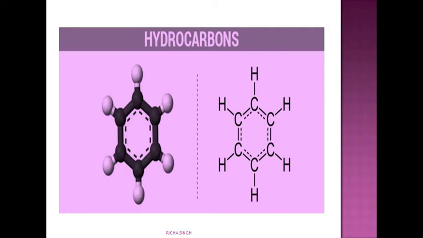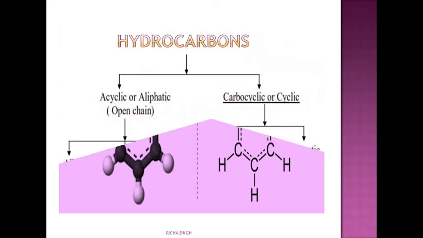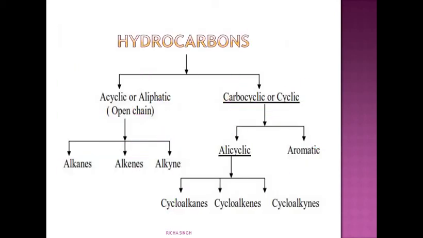Now we will start with hydrocarbons. Compounds that contain carbon are known as organic compounds, and most of the organic compounds are hydrocarbons, which means they contain only carbon and hydrogen, or their derivatives. Hydrocarbons can be categorized as acyclic, aliphatic or open chain, where the structure is just an open chain.